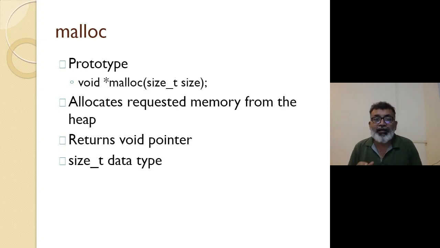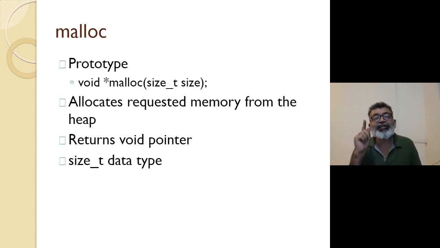So it has got only one option: to return the pointer. Function returns the pointer means what? It will allocate the memory, and whatever the address of that allocated memory, the address of the first byte, that is returned by the malloc function. That address is returned. Address means pointer. So we call it that it returns a pointer. Address is returned means pointer is returned.